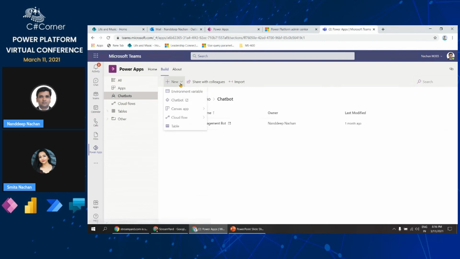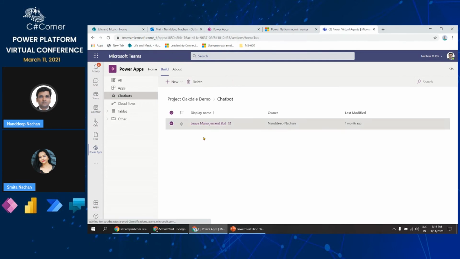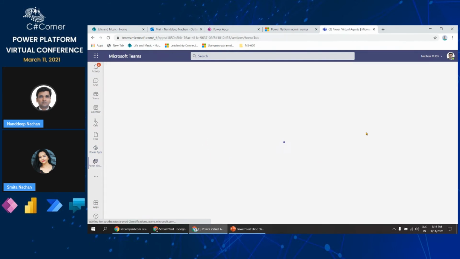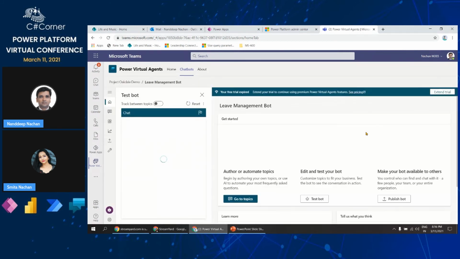These chatbots are nothing but the Power Virtual Agents. From here, you can click New and Chatbot, and you will be able to create a new bot. I will just open up the bot that I have pre-created. This bot is very simple. What it does is it calls the tables that we have in the background, the leave status table or leave table that we have, and then it tries to get the matching records for all of the things.